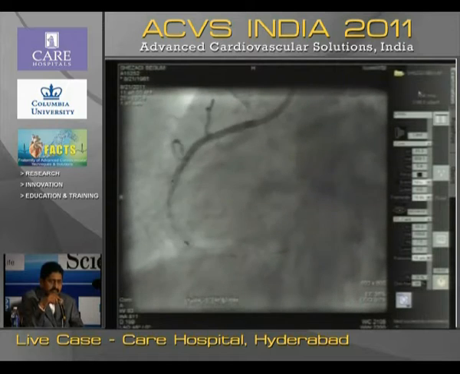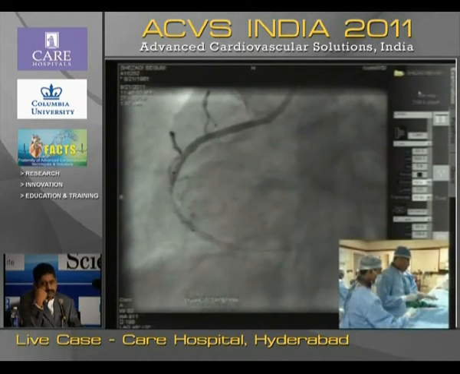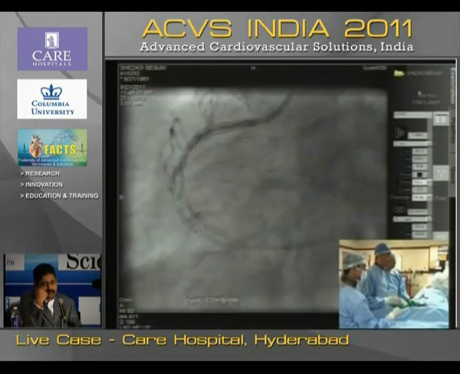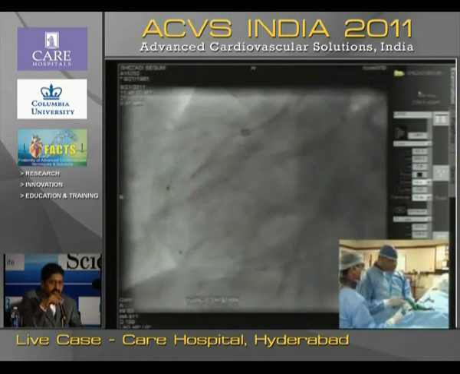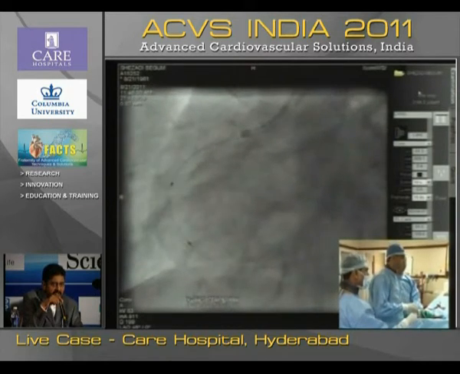Dr. Srinivas Kumar, coming back to the question of multivessel stenting, what is the opinion of the house in acute coronary syndrome? Would they like to go ahead with a complete revascularization, or the culprit lesion? Rajiv, I think you are busy selecting the balloon. That same thing we discussed.